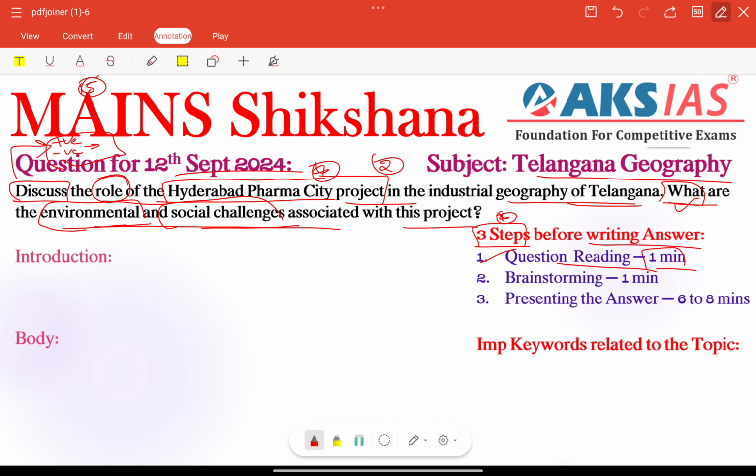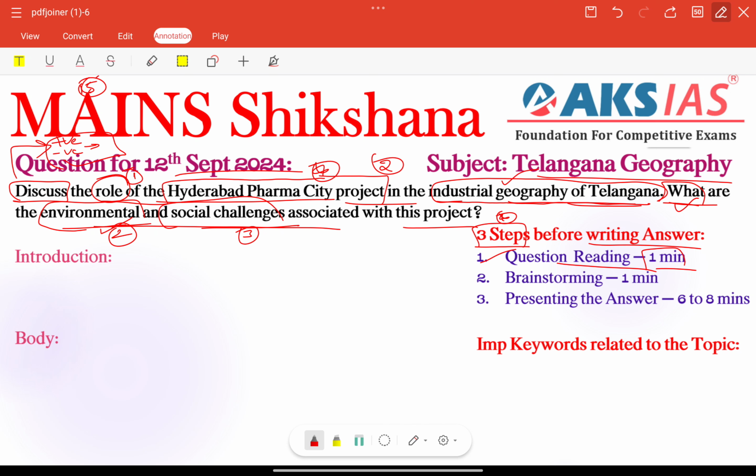Role, especially. We need to focus on the role of the Hyderabad Pharma City project in the industrial geography of Telangana. Very, very important. Role means we can write in any particular sector or aspect, but here we are only focusing on the industrial geography of Telangana. Next, in the second part of the question, environmental challenges is the second keyword. Next, social challenges is the third keyword, right? First is the important role. Before that, we need to provide some significance also, right?